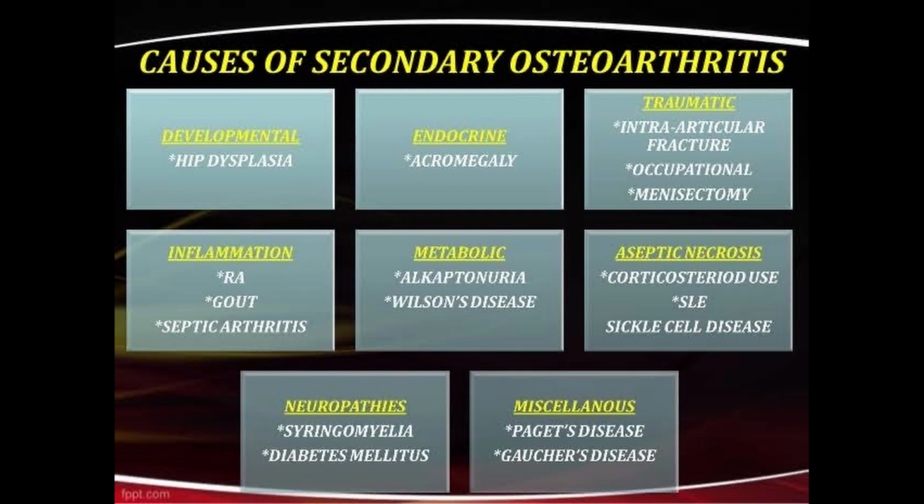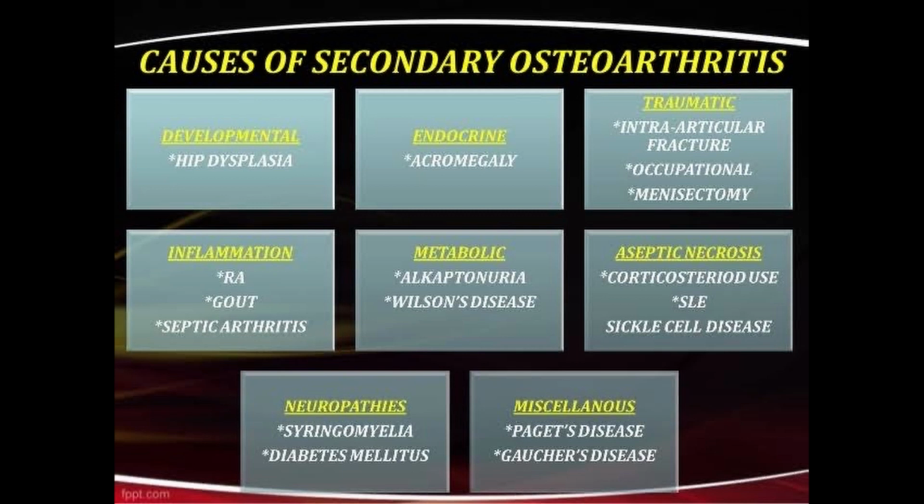Next we discuss the causes of secondary osteoarthritis. First, developmental: hip dysplasia leads to osteoarthritis. Second, endocrine: in acromegaly, osteoarthritis occurs. Third, traumatic: intra-articular fracture, occupational trauma or meniscectomy leads to OA. Fourth, inflammation: rheumatoid arthritis, gout and septic arthritis lead to OA. In metabolic causes there are alkaptonuria and Wilson disease. These are the causes of secondary osteoarthritis.